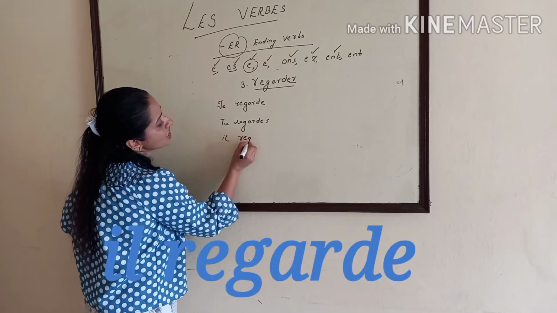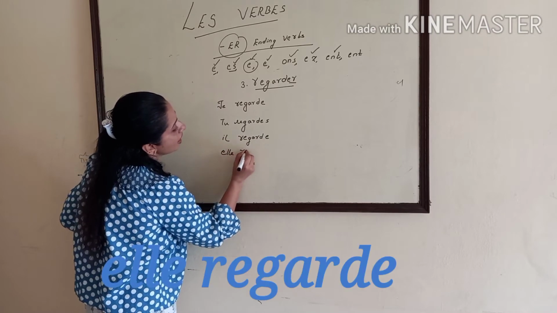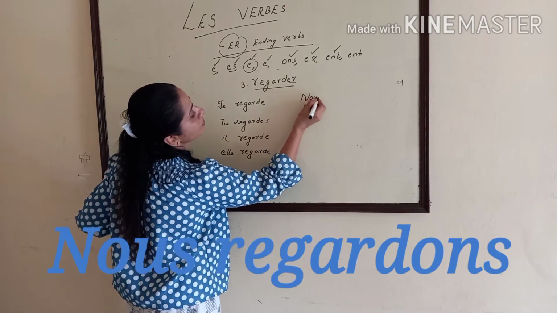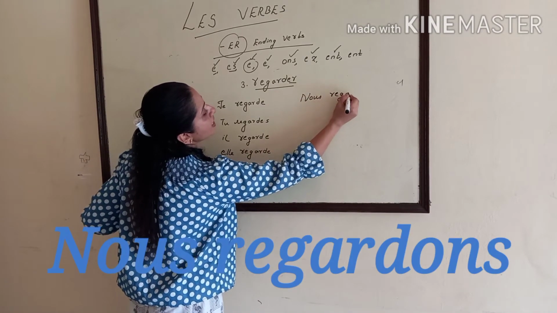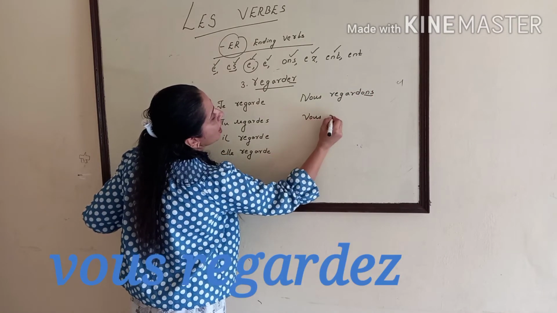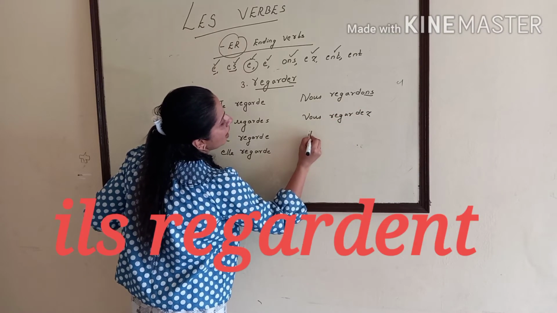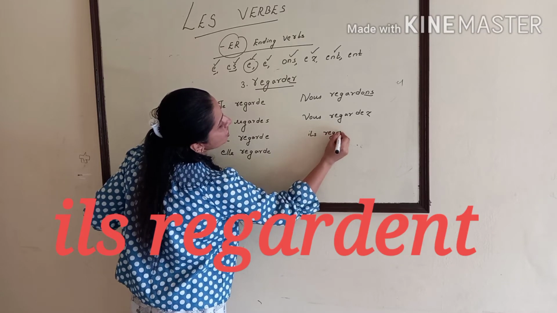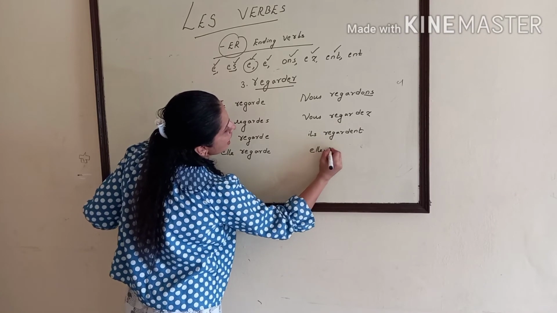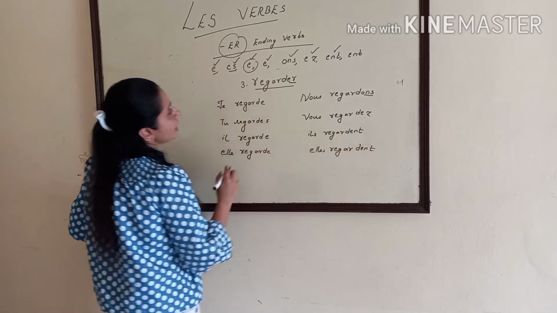Il regarde. Elle regarde. On regarde. Nous regardons, R-E-G-A-R-D-O-N-S. Vous regardez, R-E-G-A-R-D-E-Z. Ils regardent, R-E-G-A-R-D-E-N-T. Elles regardent, R-E-G-A-R-D-E-N-T.